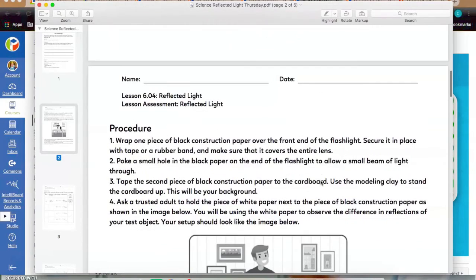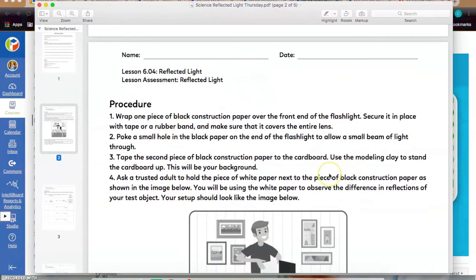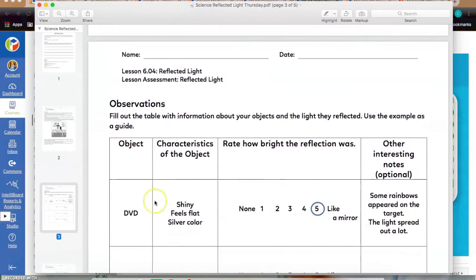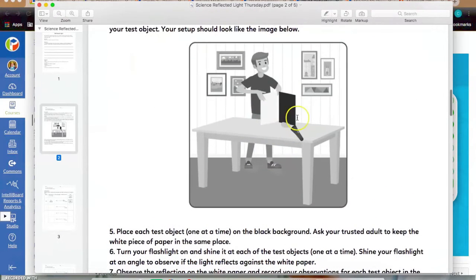And the goal of this activity, you'll follow the procedures that are listed here and just do your best, but you're going to be taking different objects and putting them in front of the black piece or non-reflective surface, and then using a white sheet of paper to see how the light reflects off of an object. So for example, the first thing they used was a DVD. They would have held up a DVD in front of the black piece of paper here, and then they shined a light on it. They then observed how much of the light reflected off the object onto the white piece of paper.